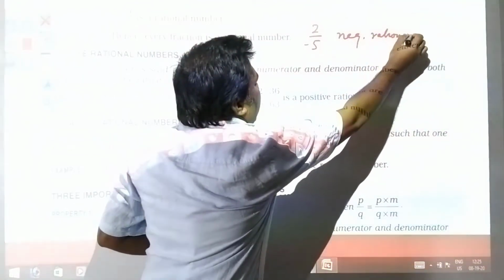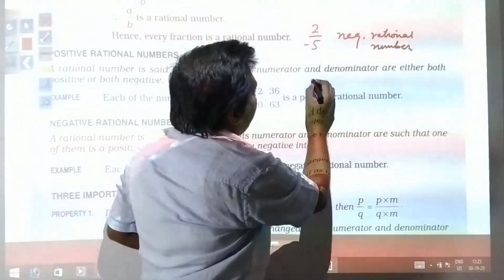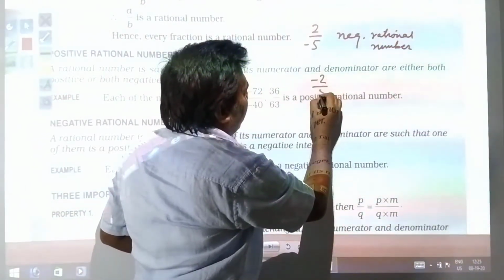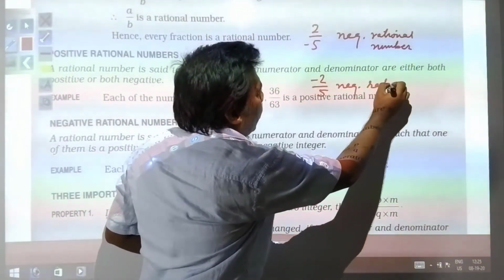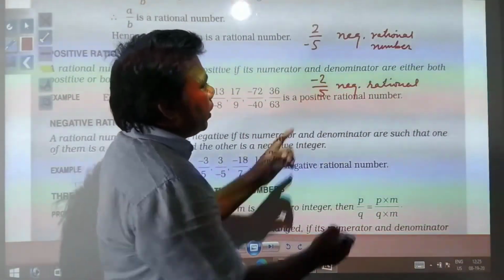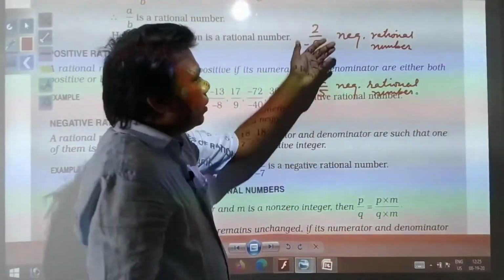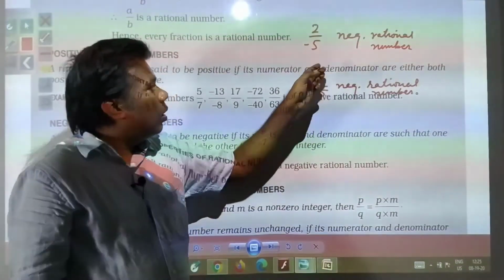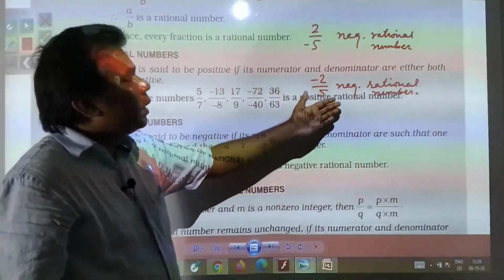And in the same way, if suppose minus 2 by 5 if you are writing, this is also a negative rational number. Why? Because either numerator or denominator will be negative, then that form of number will be called negative rational number.